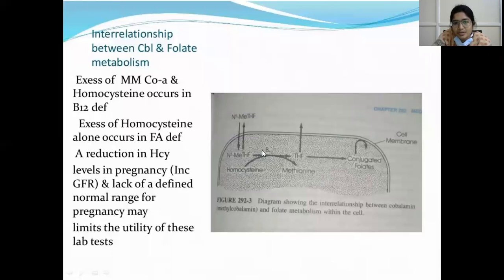So what is the physiology? Homocysteine requires vitamin B12 for the formation of methionine. Homocysteine converts into methionine with the help of vitamin B12 and methyl tetrahydrofolate. Both these are required for the conversion of homocysteine to methionine. So in case of B12 deficiency, homocysteine is increased, along with this cofactor, methylmalonyl-CoA is also increased. But for the formation of tetrahydrofolate, folic acid is required. So in tetrahydrofolic acid deficiency, only homocysteine is increased, not methylmalonyl-CoA.